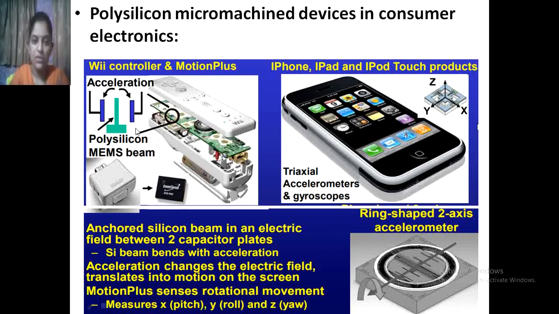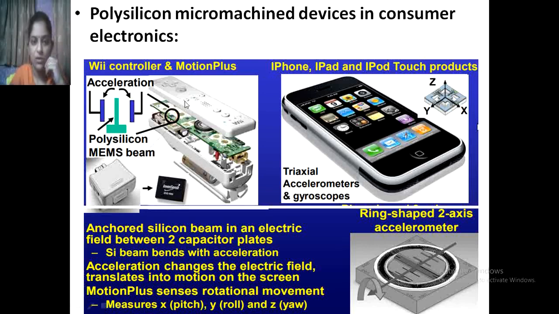In this remote also, the distance between the capacitance changes, so the electric field changes. So this principle is used in a remote.